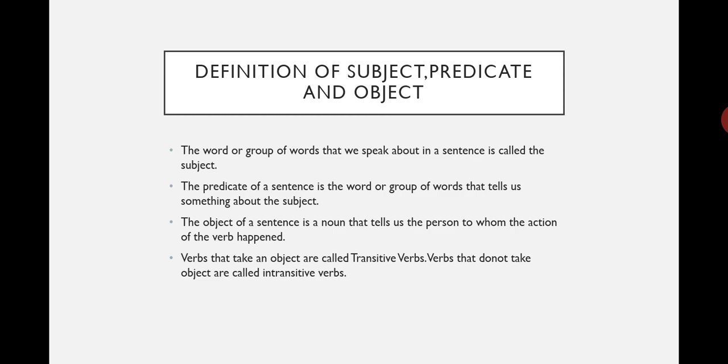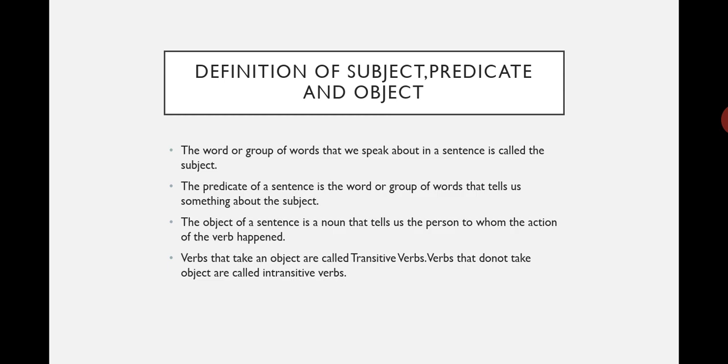Now we will discuss verbs. We have discussed several parts of verbs. These are transitive verbs and intransitive verbs. Verbs that take an object are called transitive verbs. Verbs that do not take an object at all are called intransitive verbs. Take for example, Alao Abdurrahman plays. In that case, there is no object. That type of verb is called an intransitive verb. Plays there is an intransitive verb.